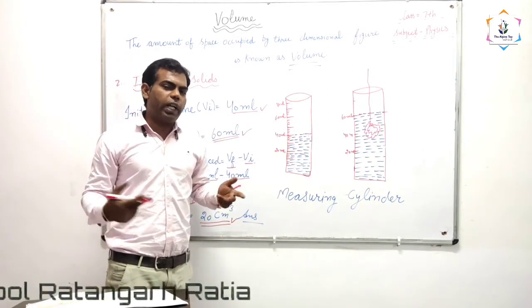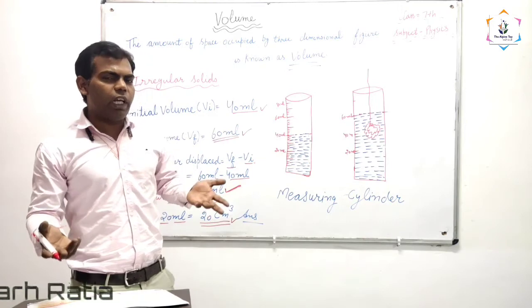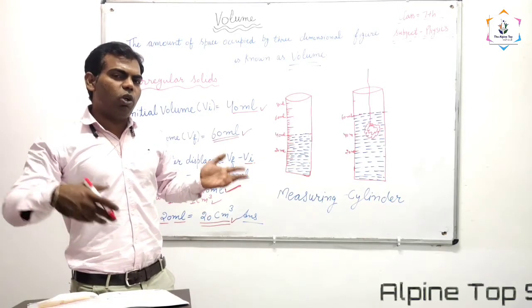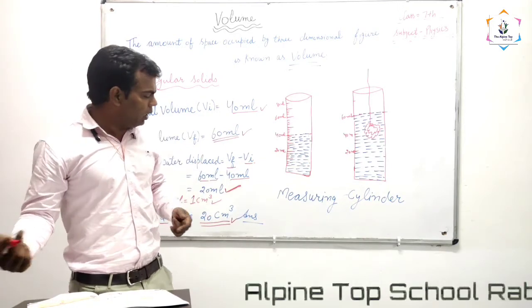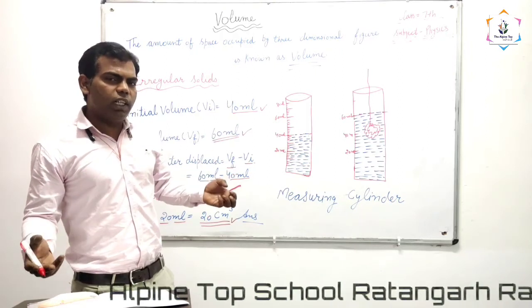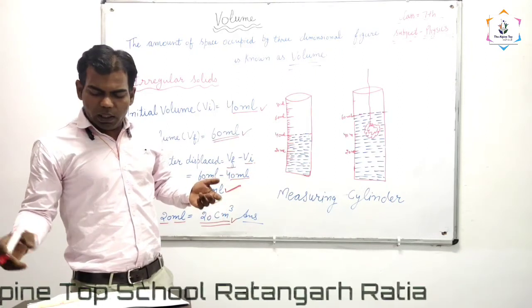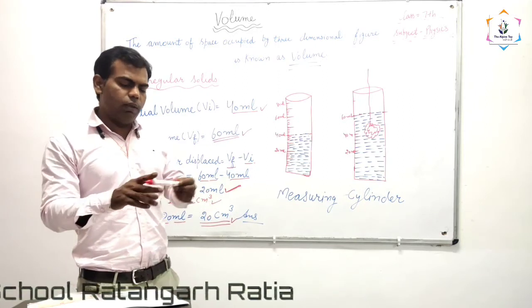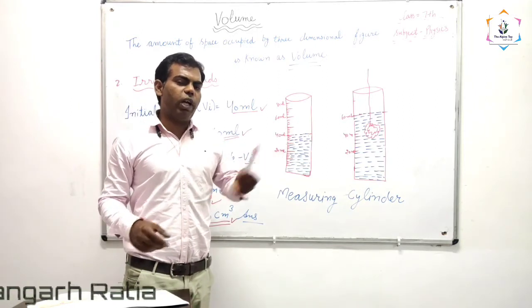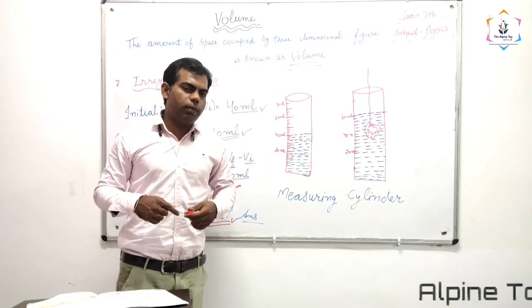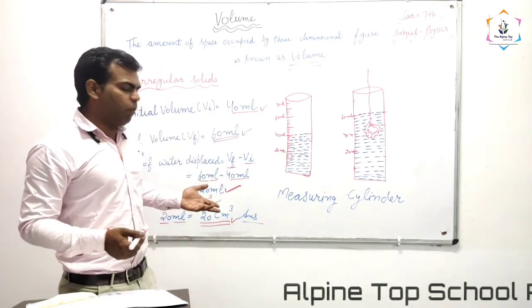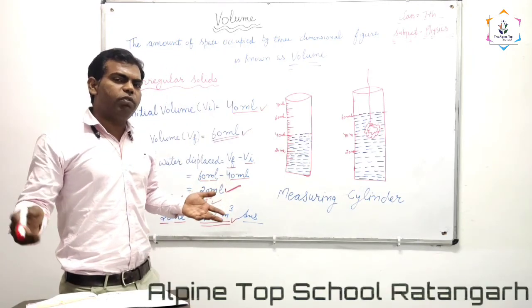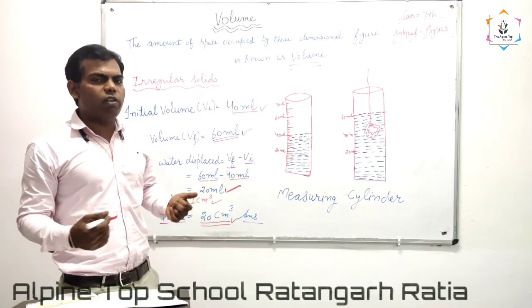By the water displacement method, we can find out the volume of all the irregular objects. Again, what is the meaning of irregular objects? The objects which do not have a specific shape, like stone, ginger, garlic, duster. Simply by the water displacement method we can find out the volume of all the irregular objects.